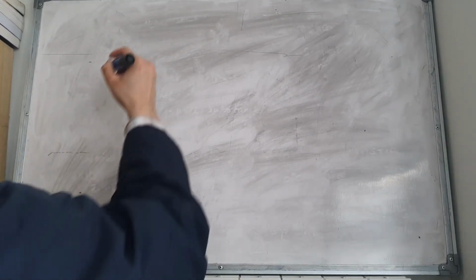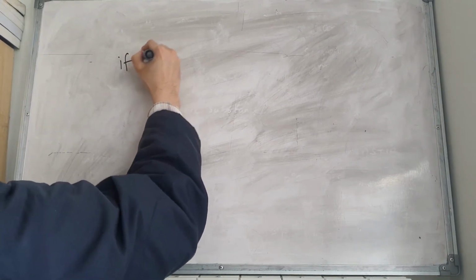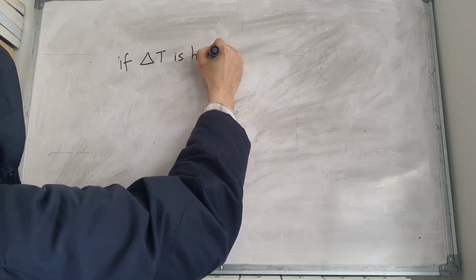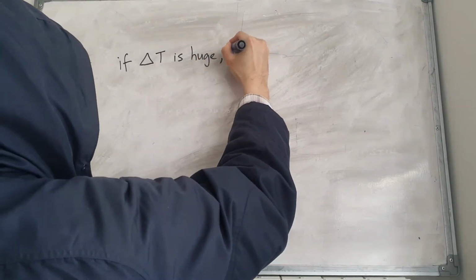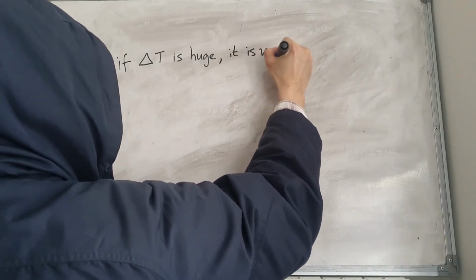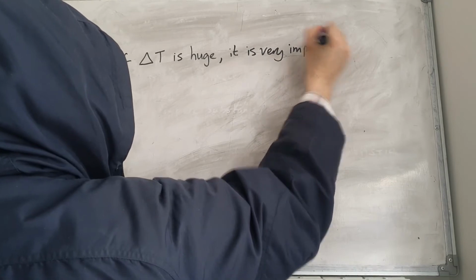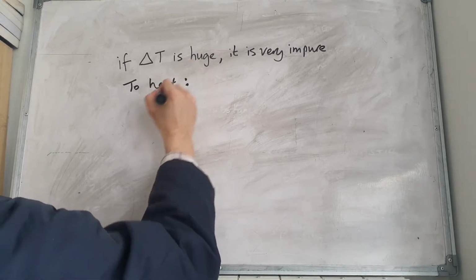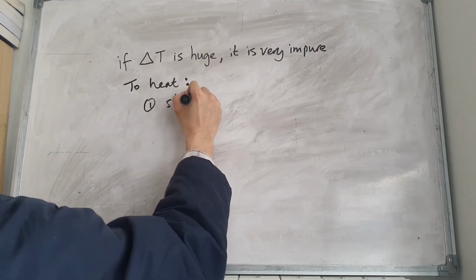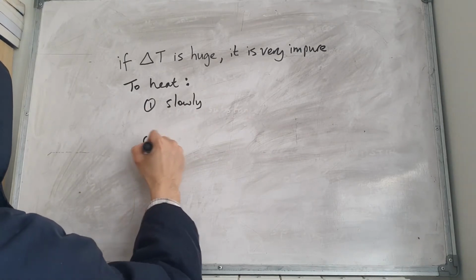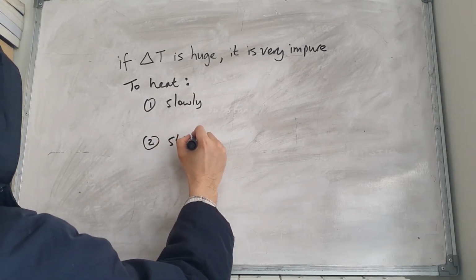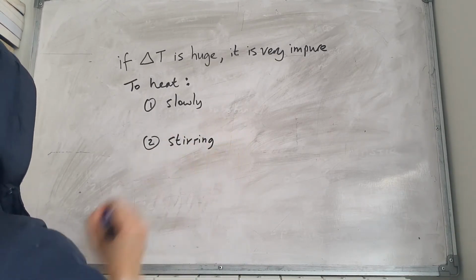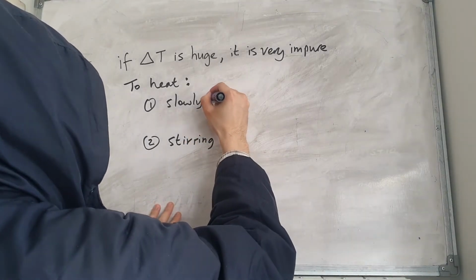All right, we're going to be talking about what happens when the change in temperature is very huge. We know the boiling point of water is 100 degrees. Let's say you've got 2 beakers of clear liquid. One of them is water and another one is something else. You measure the boiling point of one of them as 100 and the other as 170. The one that is 170 will have a difference of 70 degrees. So the one that has the boiling point of 170 degrees would not be water. If there's a big temperature change, it is very impure.